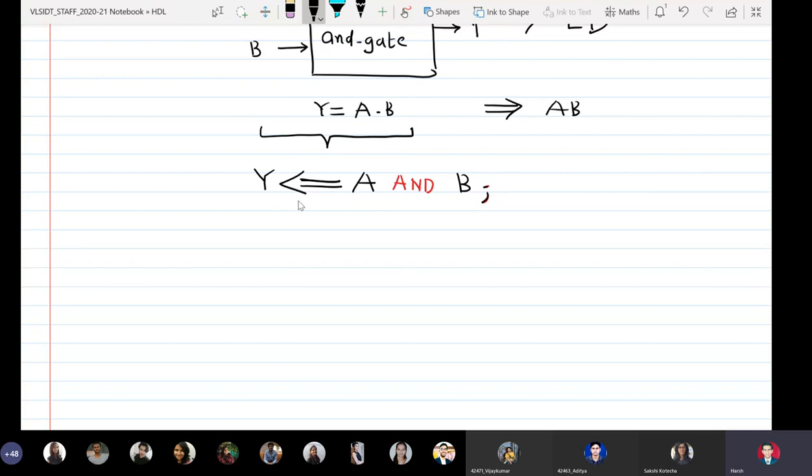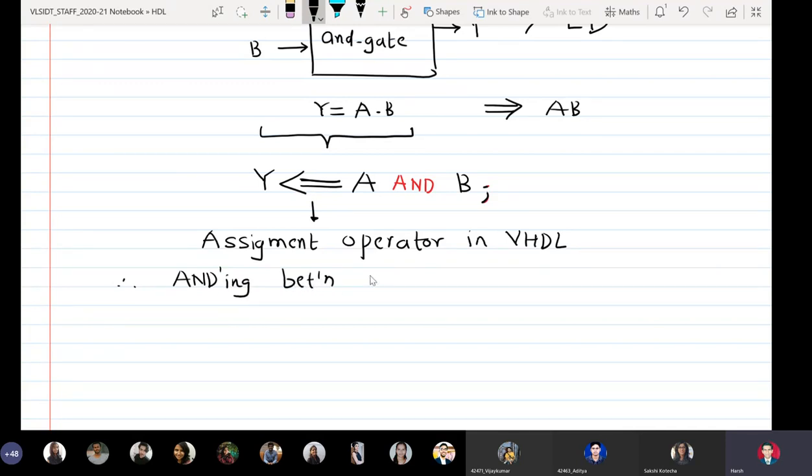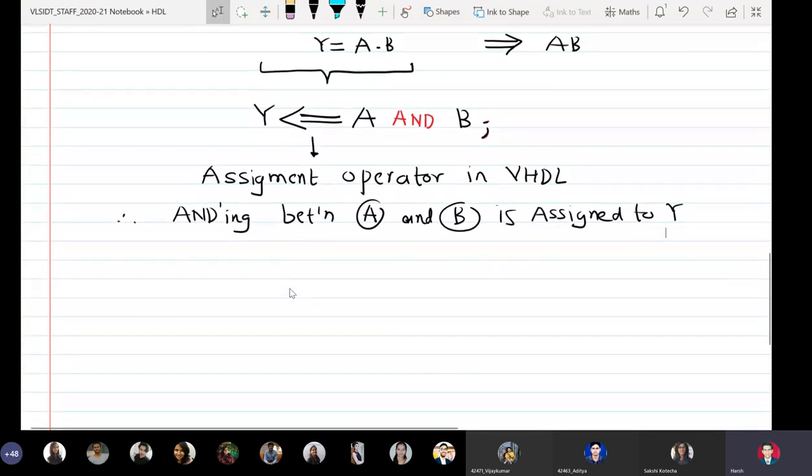Okay. So this is known as the assignment operator in VHDL. So we say that ANDing between signal A and B is assigned to Y. So we basically read this as Y is assigned A ANDed with B.